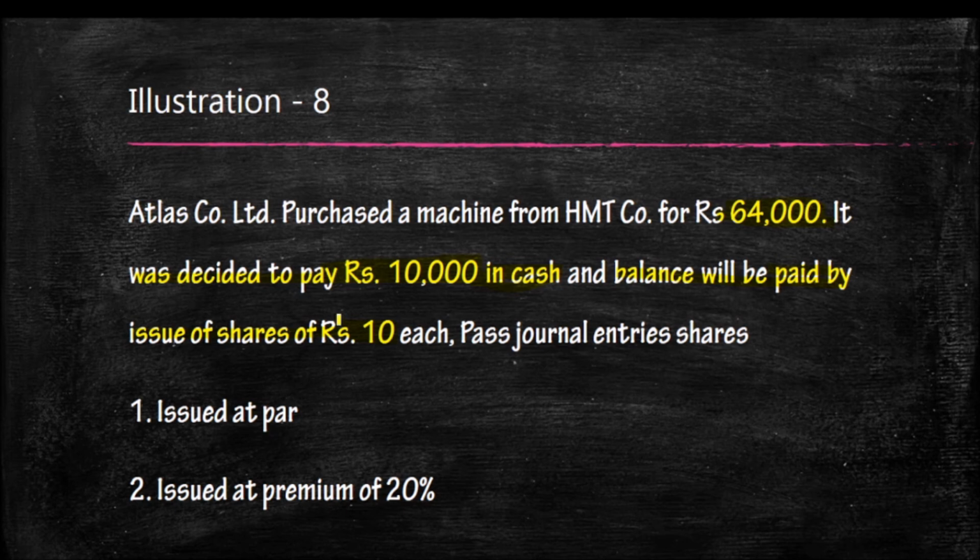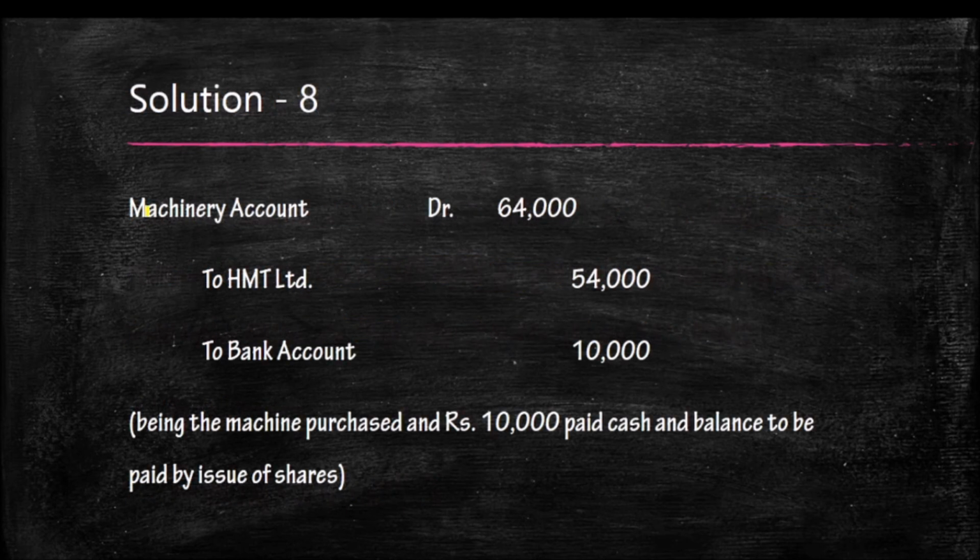So remember the entry. First entry is for the purchase of machinery. Here 10,000 is paid, so we are writing a combined entry. When we pay the 10,000, machinery account debited to bank or cash, that is the entry. And when we purchase it on credit, machinery account debited to creditors account or vendors account.